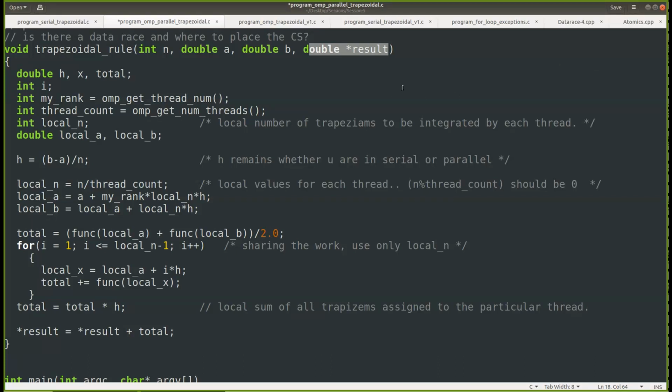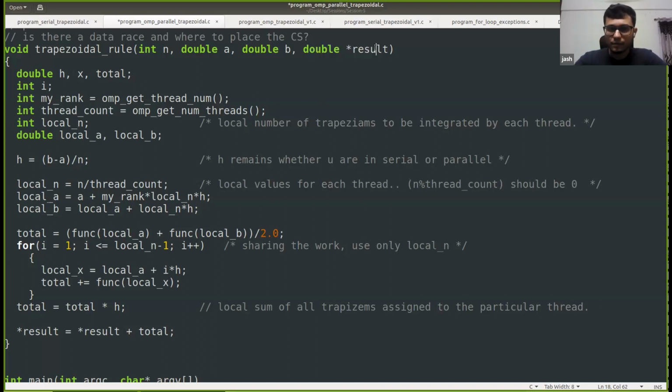So within the function, no. Yes, that is correct. Within the function, there is no variable which is shared apart from result, and the rest of them are private variables. Even int n, double a, double b, all these are private to each thread.